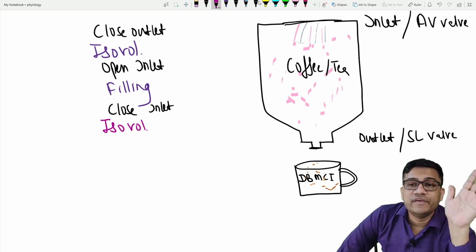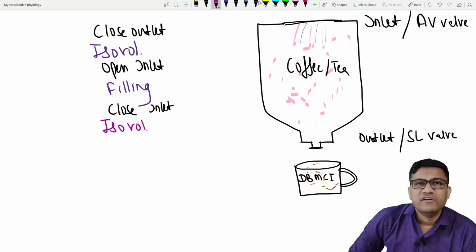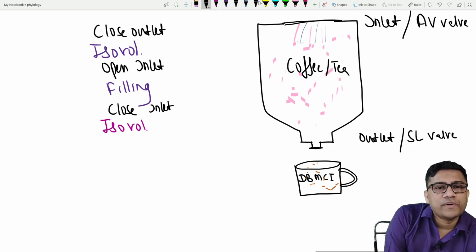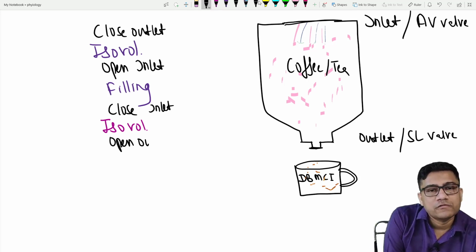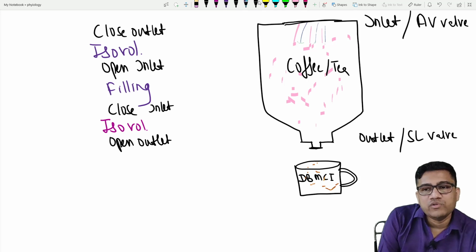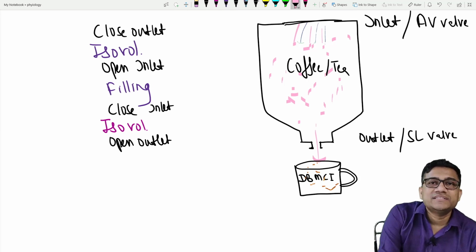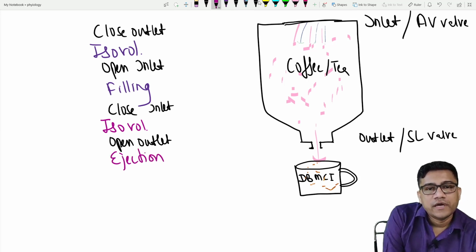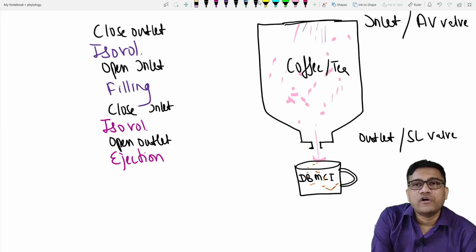Now once the coffee is almost ready or prepared, we need to just open the outlet. So now we will open the outlet, and now the coffee is delivered to our cups. Are you clear? This is ejection of the coffee. And once ejection is there, coffee will keep coming in the cups, we all will get.